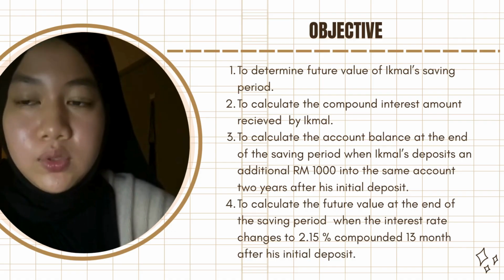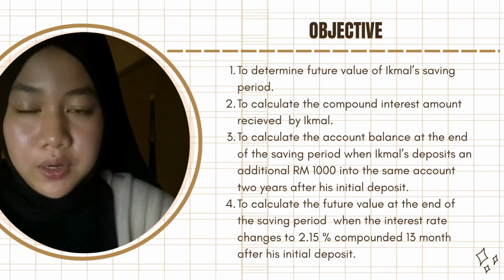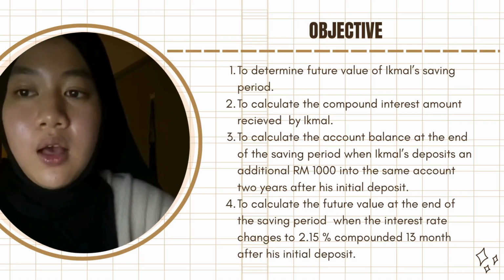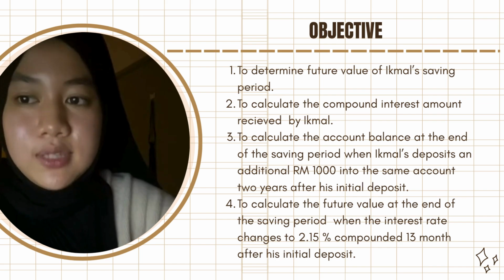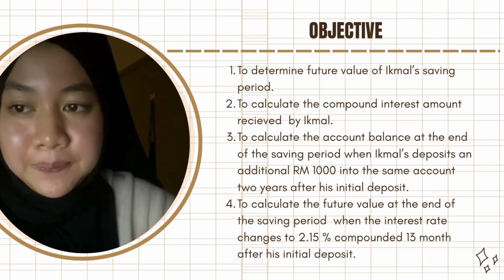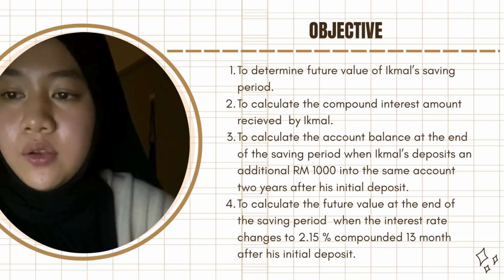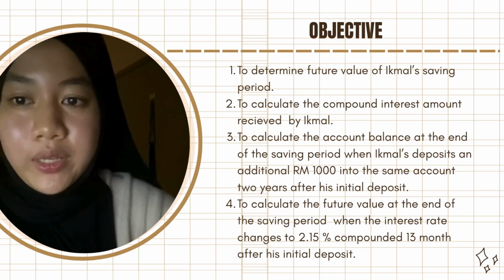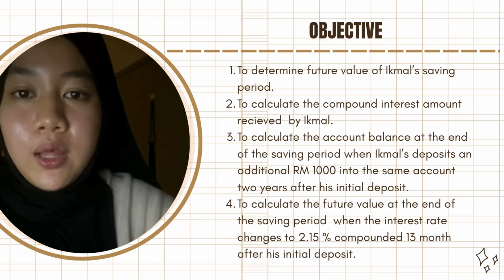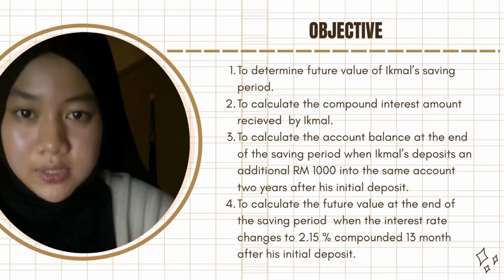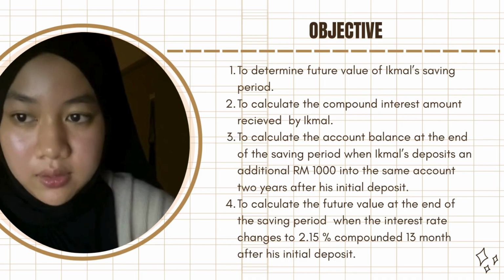Third, to calculate the account balance at the end of the saving period when Iqmal deposits an additional RM1,000 into the same account 2 years after his initial deposit. Last, to calculate the future value at the end of the saving period when the interest rate changed to 2.15% compounded 30 months after his initial deposit.